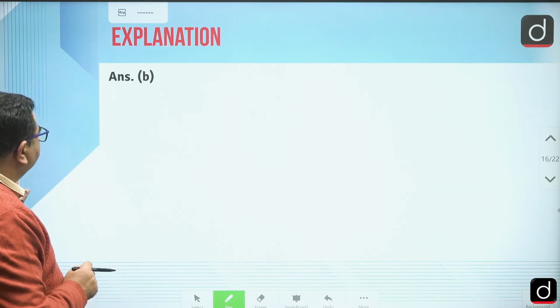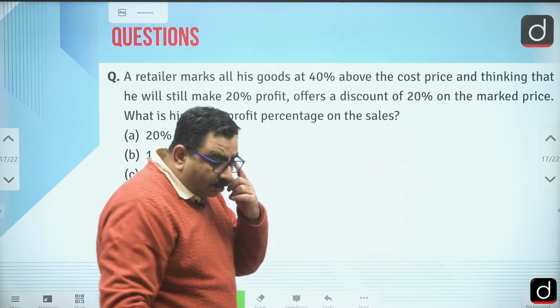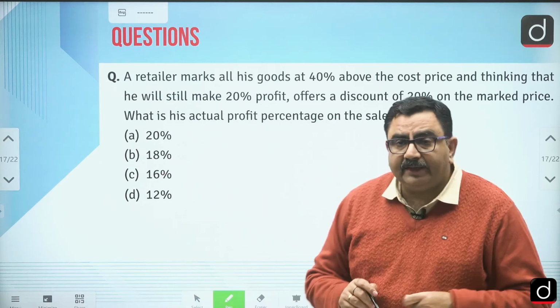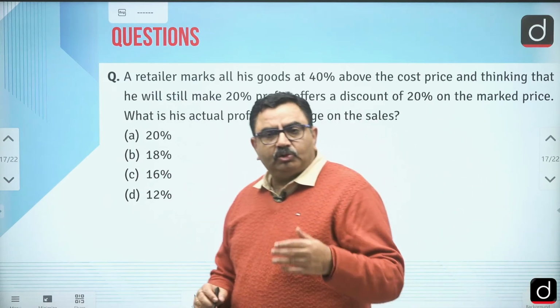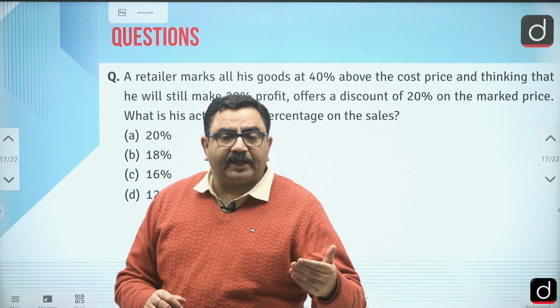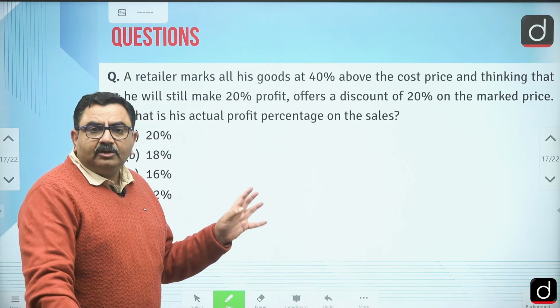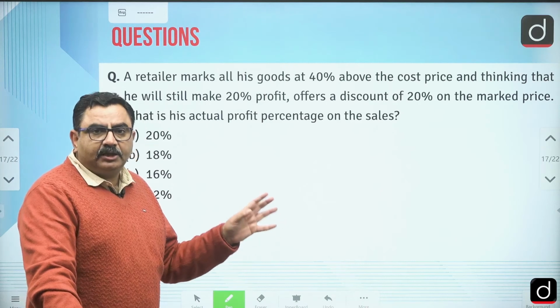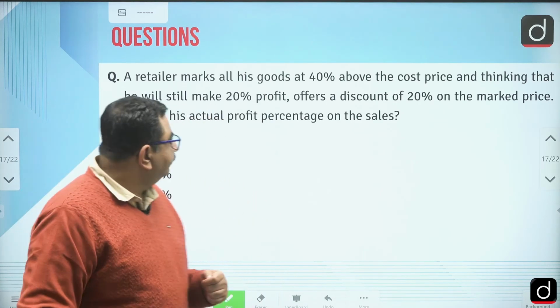Okay, let's see more questions. Every time, if you see the questions of profit, loss and discount, mainly we get very basic questions, except 1 or 2 questions in which you will have to do some more calculation. Apart from that, all the questions are 2 or 3 lines based, especially if our concepts of profit, loss and discount are clear.